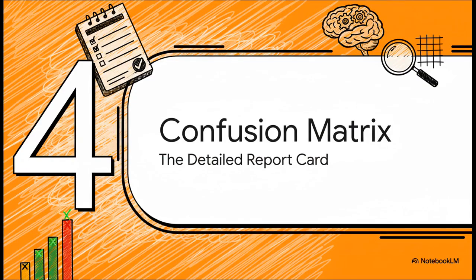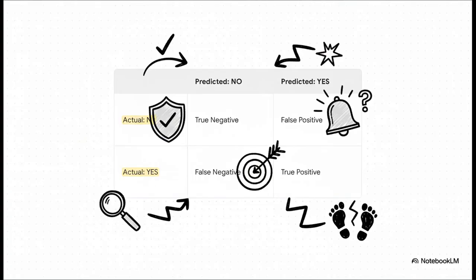And that deeper dive comes from this fantastic tool with a perfectly descriptive name, the Confusion Matrix. You can think of it like a really detailed report card. It doesn't just give you the final grade, it shows you exactly where the model did well, and more importantly, where it got confused. In its simplest form, a confusion matrix breaks down every prediction into one of 4 buckets.